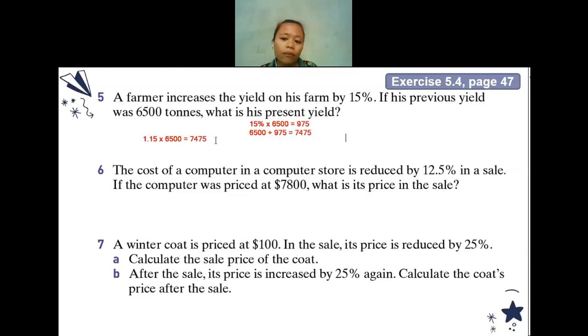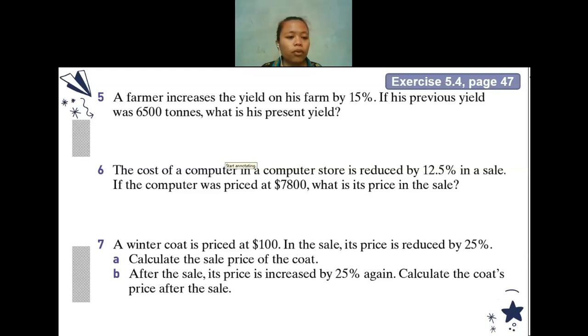So is there anyone having any question or getting confused? I'm not forcing all of you to use this multiplier method just for today. Let us use this multiplier method because for the next subject we are going to use the multiplier. So is there anyone having any question at question 6? Question 5, sorry. Is there anyone having any question? No, teacher. Okay. Yes, please answer me if you have any question or no question. Oops, sorry. The annotation is gone. Later I will share the recording with you.